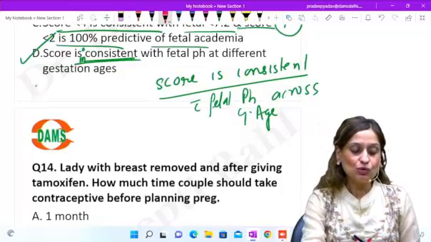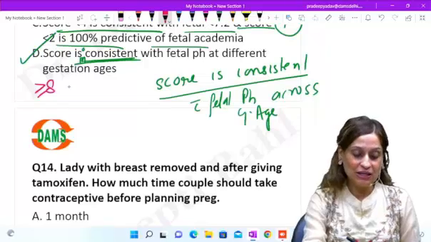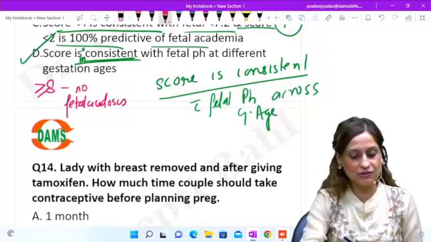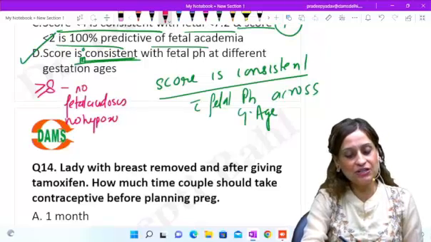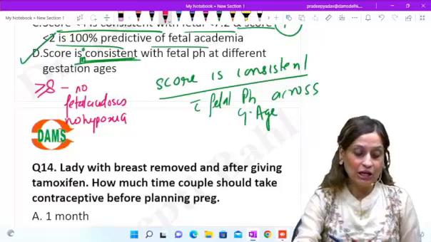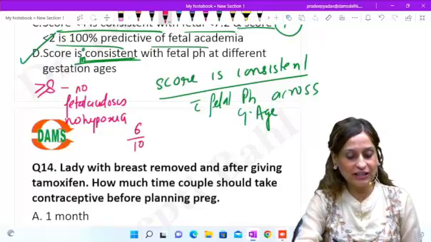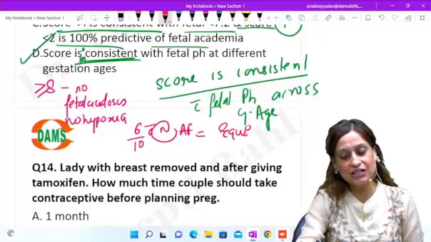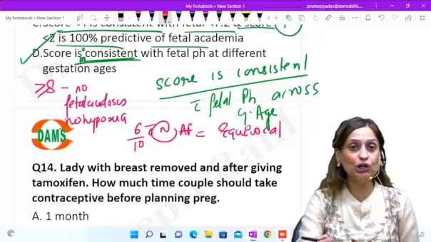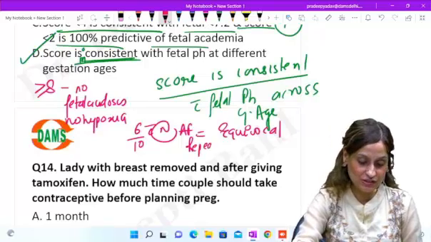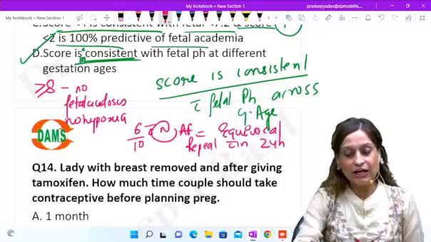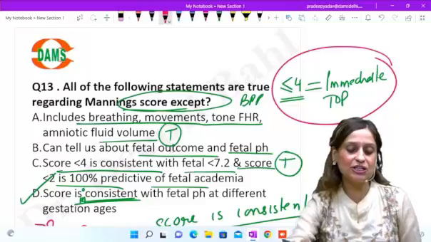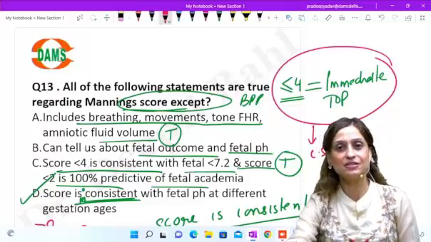Remember, a score of more than or equal to 8 means no fetal acidosis, no hypoxia. The brain is well perfused, right? A score of 6 by 10 with normal amniotic fluid is considered equivocal, and you need to repeat it within 24 hours. And as I said above, if the score is less than or equal to 4, it needs immediate termination, which is going to be by a cesarean section.